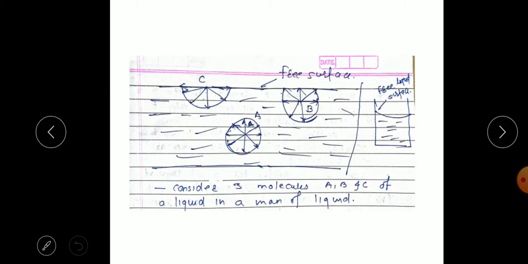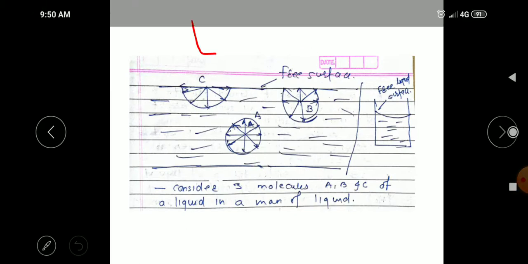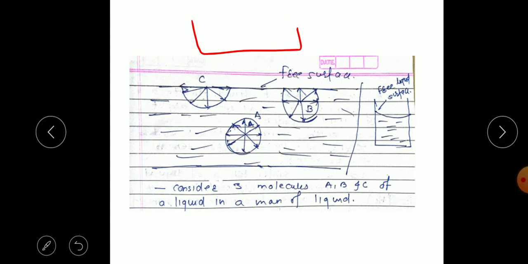We have observed that a liquid in a glass, suppose water, forms a surface nearer to the edges. So liquids have the tendency to form a surface.